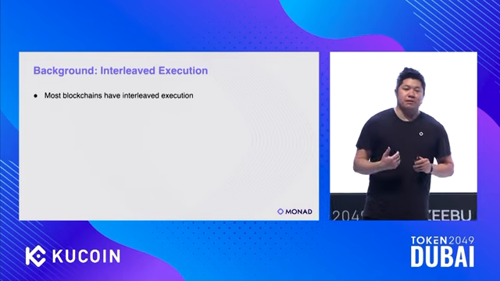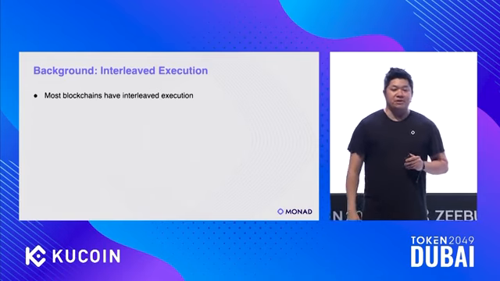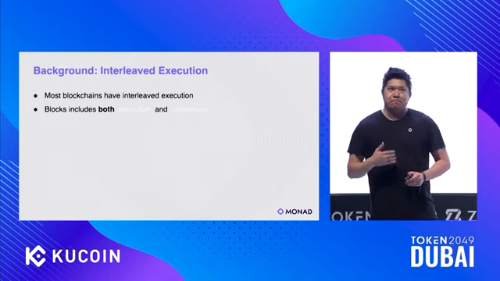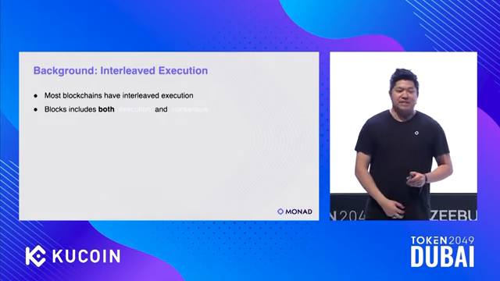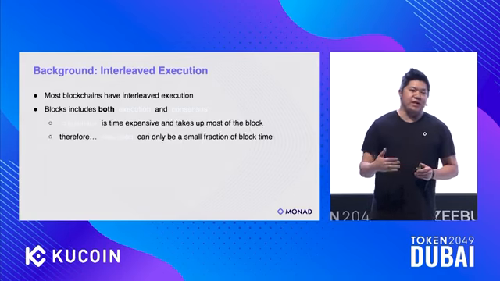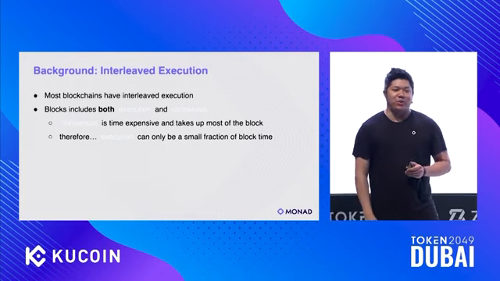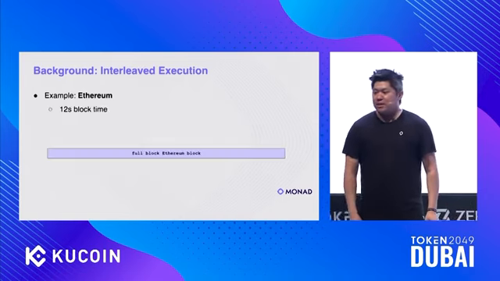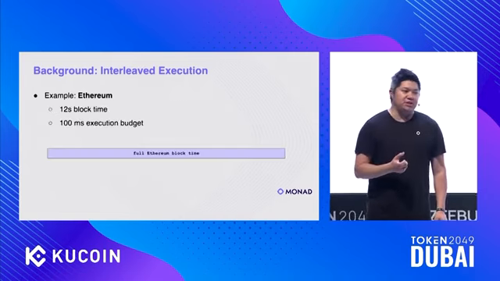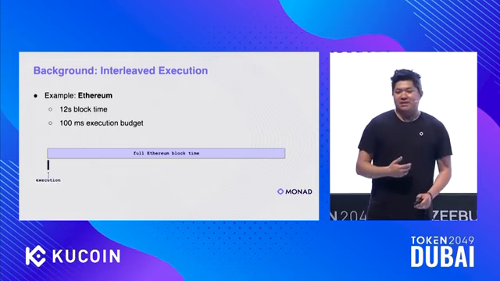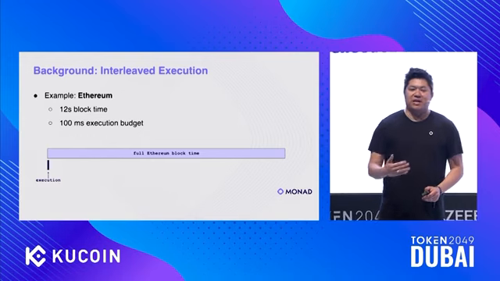Just to give a little bit of background, blockchains mostly have interleaved execution. Consensus and execution are interleaved. What this means is that because consensus is quite expensive, it takes up most of the block time. Therefore, execution can only be a small portion of that time. Take Ethereum, for example: Ethereum has 12-second block times, but in practice, the actual execution budget is only 100 milliseconds. This is crazy because that's literally only 1% of the total block time.